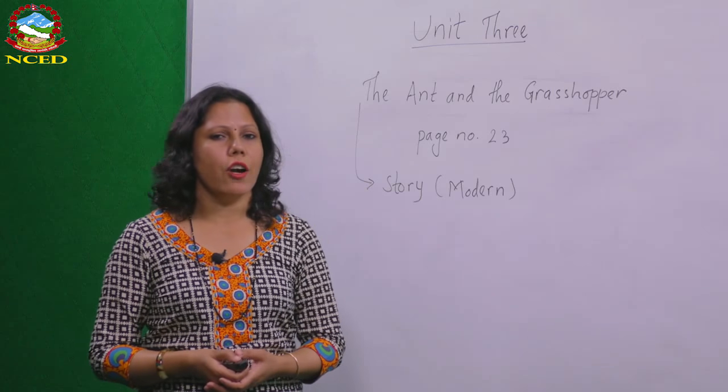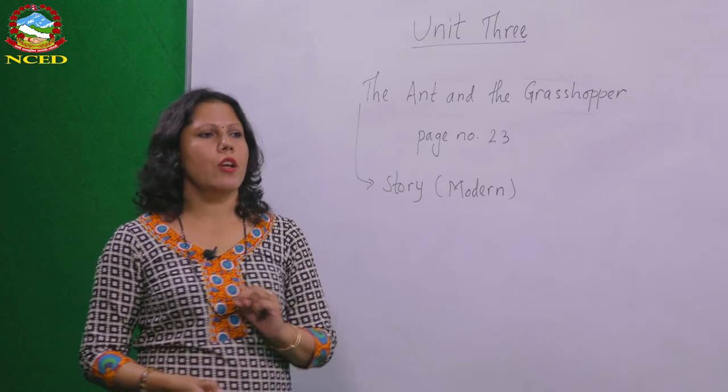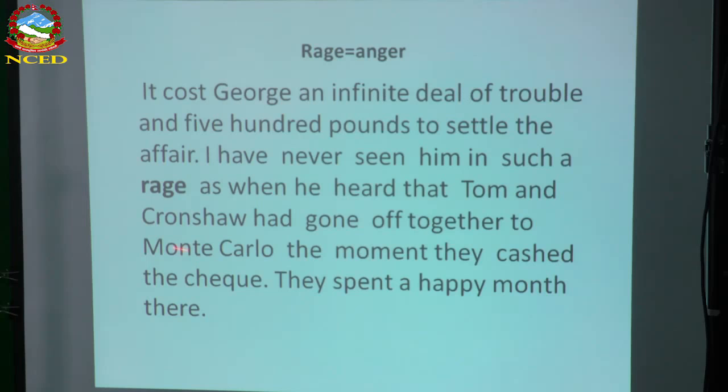It is because he heard that two people, Tom and this man, Cronser, cashed the check and collected the money, both of them, Tom and this person who was ready to punish Tom.